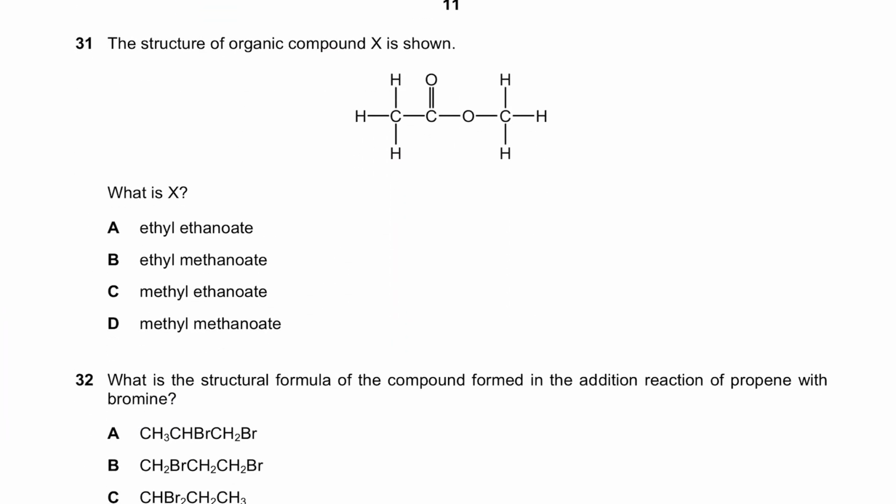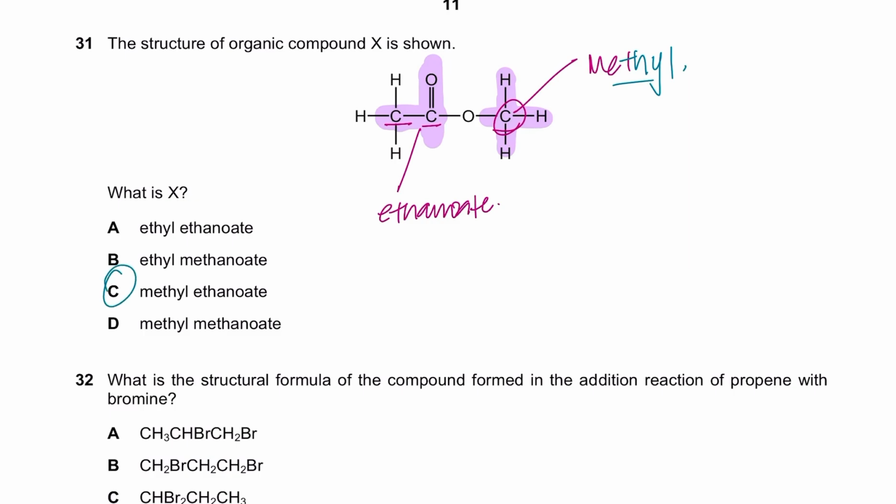The structure of an organic compound is shown. What is it? Obviously the carbonyl carbon, the carbon double bonded to the oxygen, and the adjacent carbons are coming from the acid, and the carbon bonded to the oxygen is going to come from the alcohol. This came from ethanoic acid, so this should be ethanoate, because the -ic finishes and the -ate comes in. It's only one carbon, it came from methanol, so it should be methyl. So the entire compound is called methyl ethanoate. So methyl ethanoate, C is the right option, right?